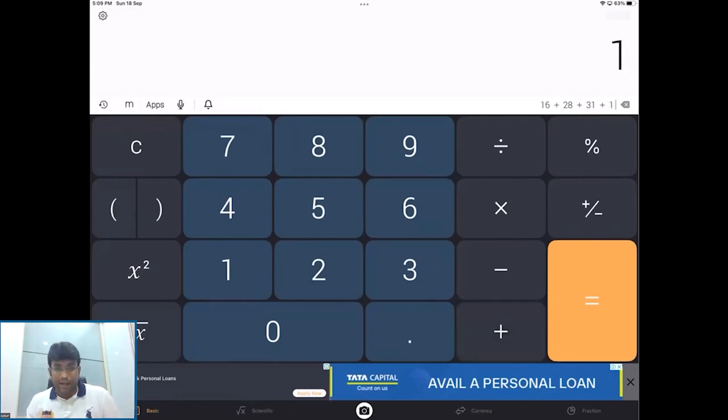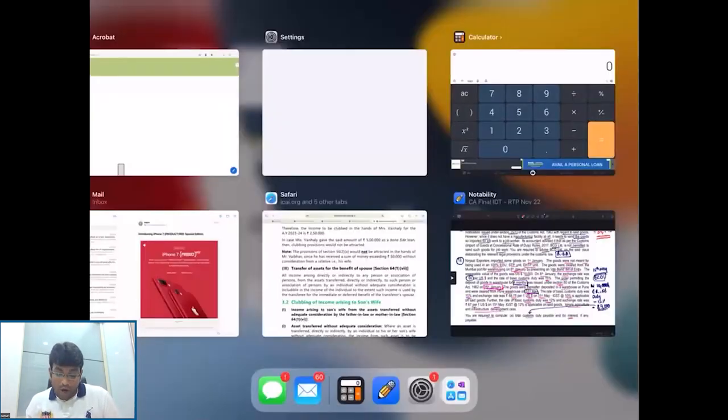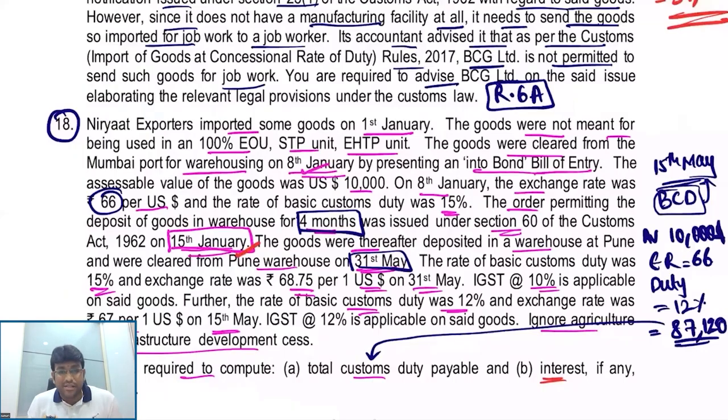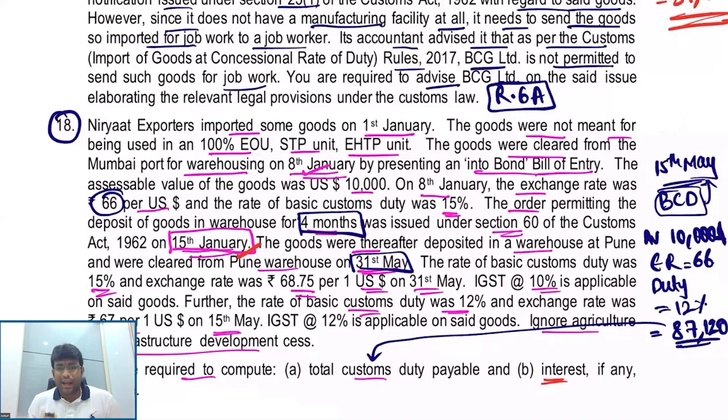Once again, when is the order passed, my dear friends? Order has been passed on 15th of January. For how many days can you keep goods in the warehouse? You can keep them in the warehouse for a period of 90 days.